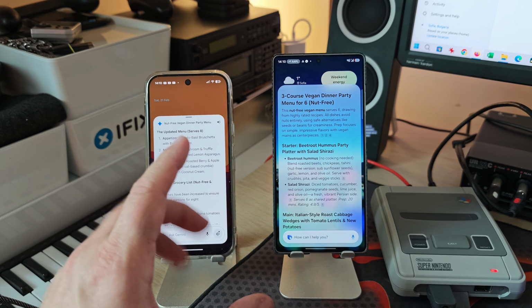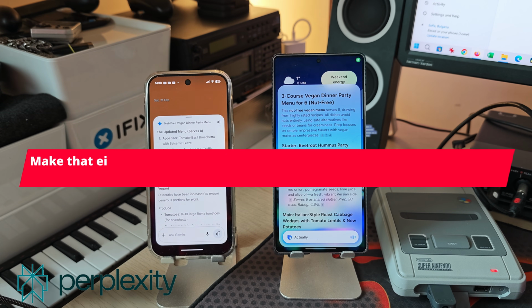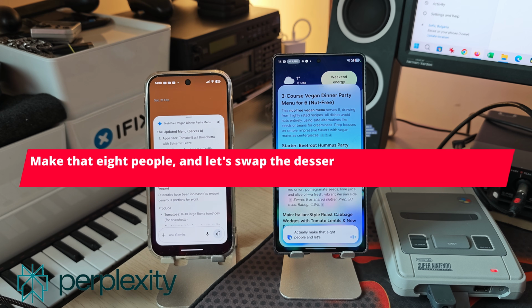And now the tricky question, because I'm gonna ask the follow-up. Actually, make that 8 people and let's swap the dessert for something fruit-based. How does that change the grocery list?